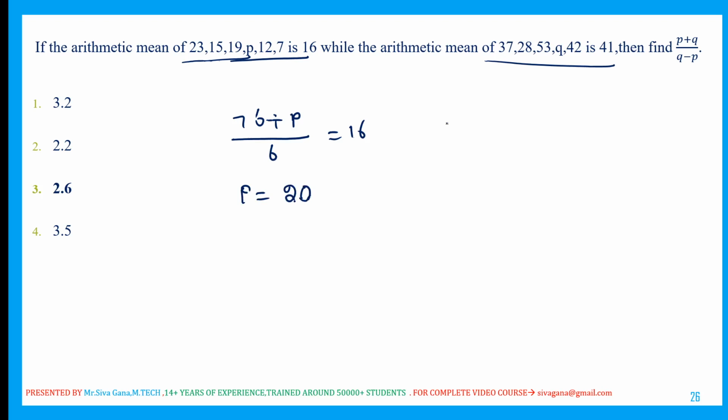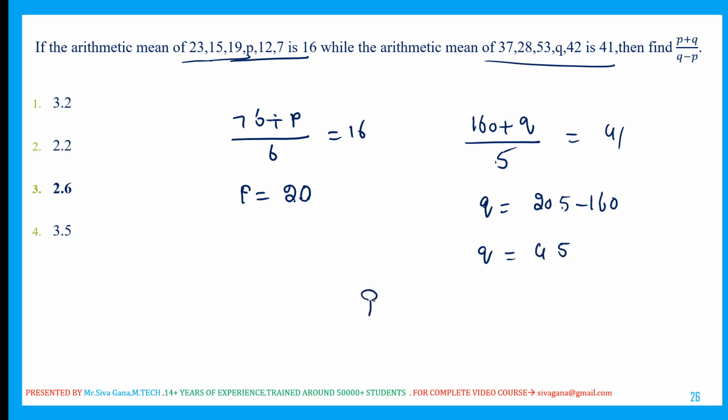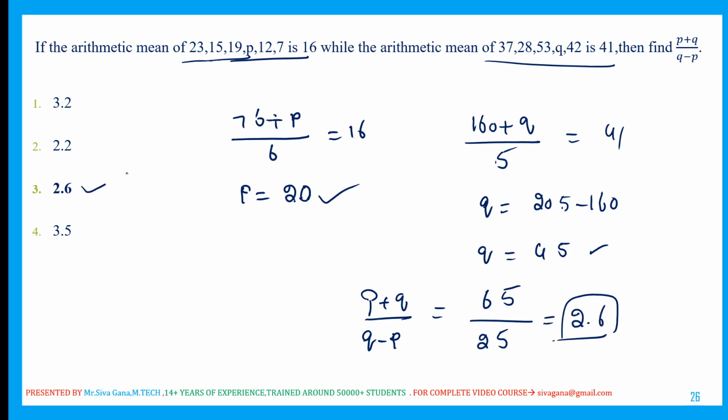37 plus 28 plus 53 plus 42 is 160. So 160 plus Q divided by 5 terms is equal to 41. So Q is equal to 205 minus 160, that is 45. We need P plus Q divided by Q minus P. P plus Q is 20 plus 45, which is 65. Q minus P is 45 minus 20, which is 25. So 65 by 25 is 2.6.